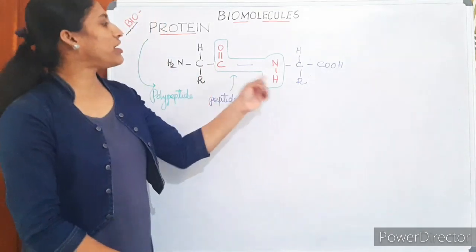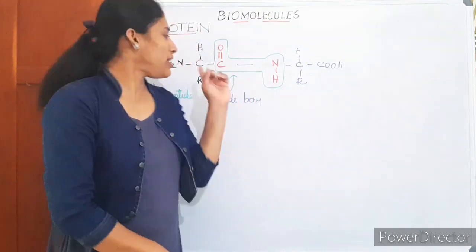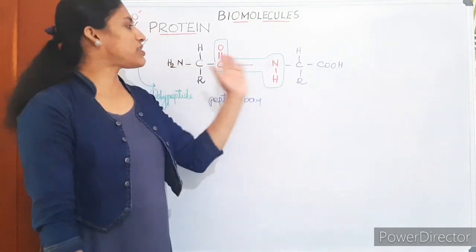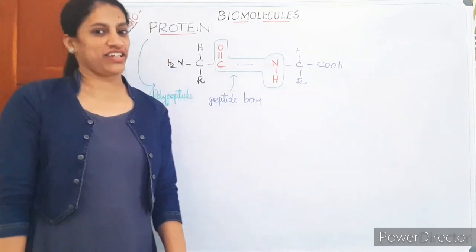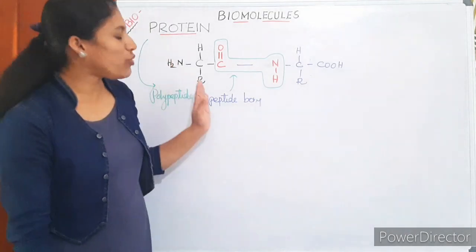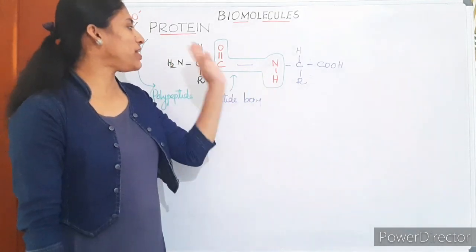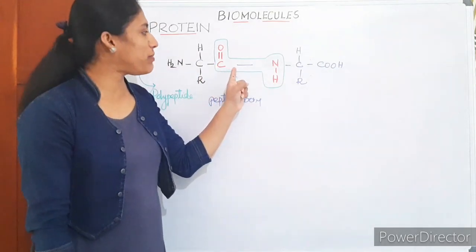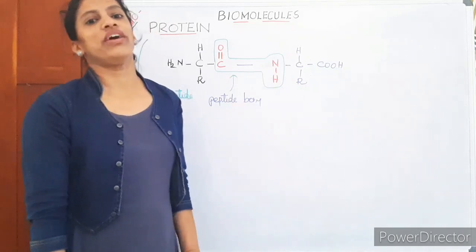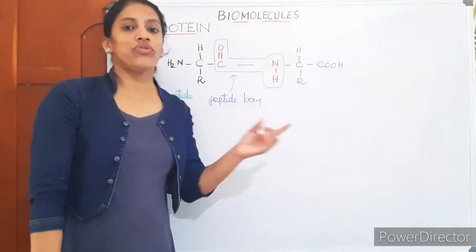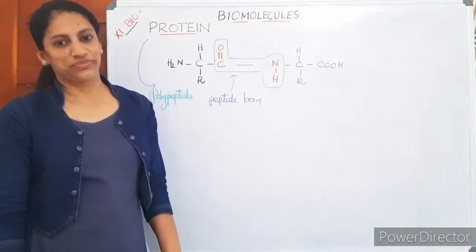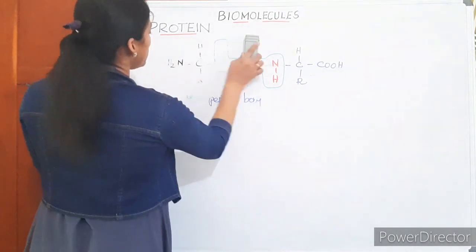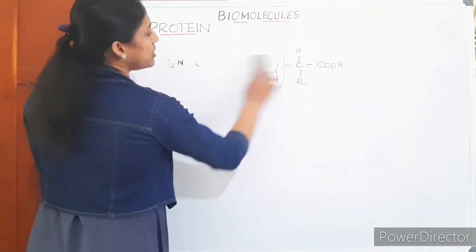Okay, what is drawn here can be called a dipeptide because two amino acids are joined by a peptide bond. This is called a dipeptide. Then I think it's clear what a peptide bond is and how it is formed. It is between the carboxylic acid, COOH group of one amino acid, and the amino group of the next amino acid, by the removal of one water molecule. The bond is formed. Okay, then let us come to the details of protein structure.